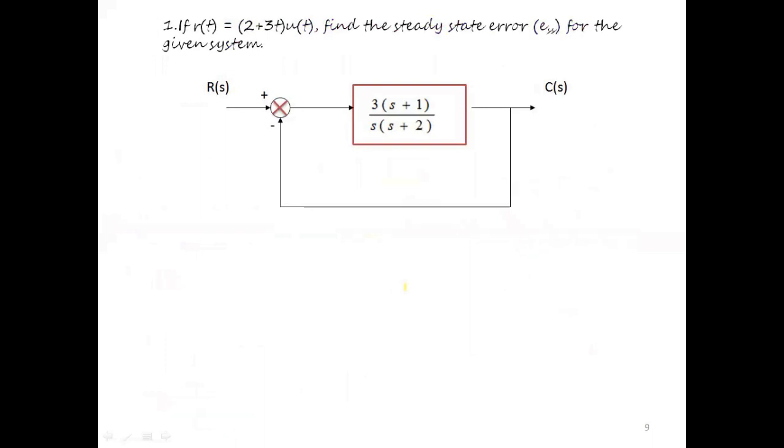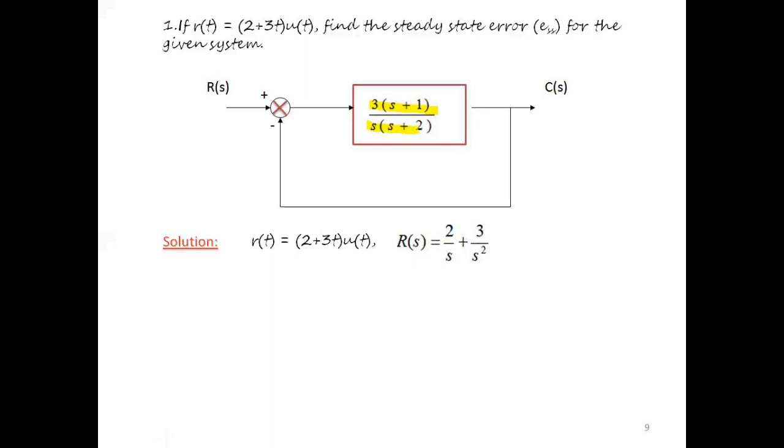If r(t) is equal to 2 plus 3t of u(t), find the steady state error ESS for the given system. You are given a block diagram in which G(s) is equal to 3 into (s plus 1) divided by s into (s plus 2). It is very clear that it is a unity feedback system, and we have a limitation which I defined in the beginning, that steady state error analysis using static error constant is applicable only for unity feedback control systems.